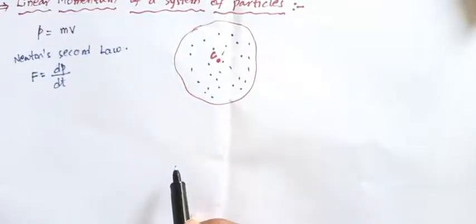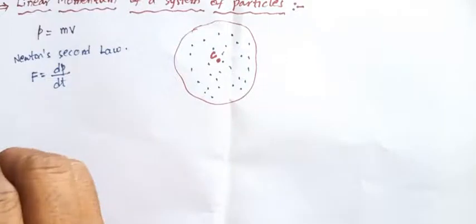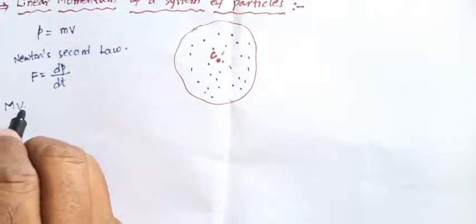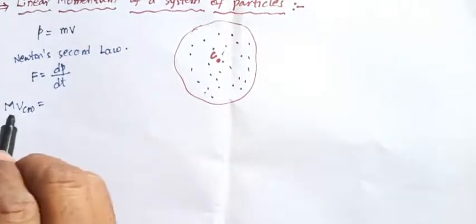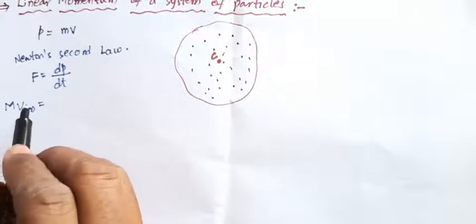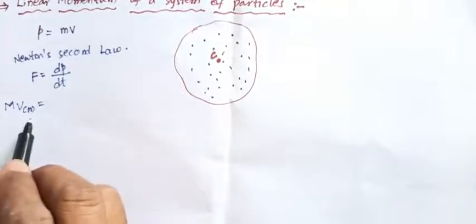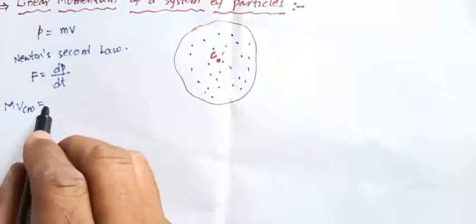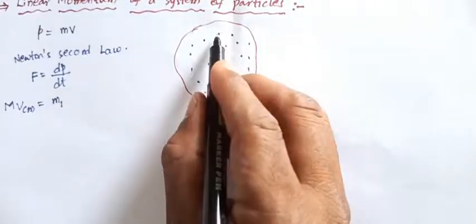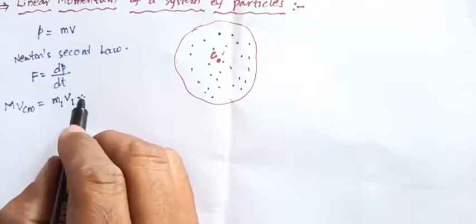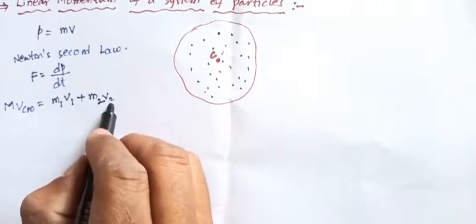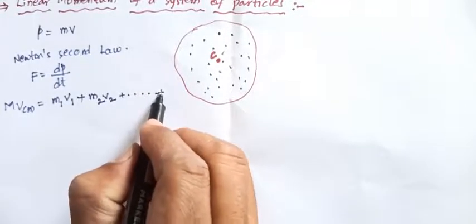According to the motion of the center of mass, which we already discussed in the center of mass topic, capital M VCM equals the total mass of the rigid body into the velocity of the center of mass. This is the momentum: M VCM equals the first particle mass into first particle velocity, plus the second particle mass into second particle velocity, and so on up to the nth particle.